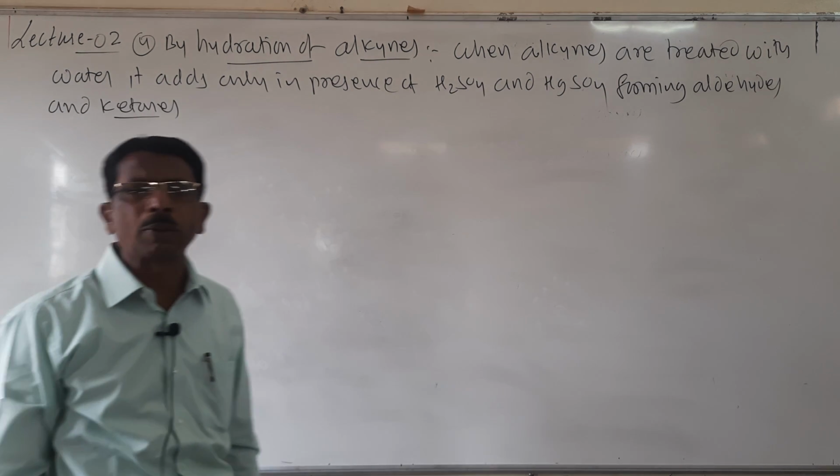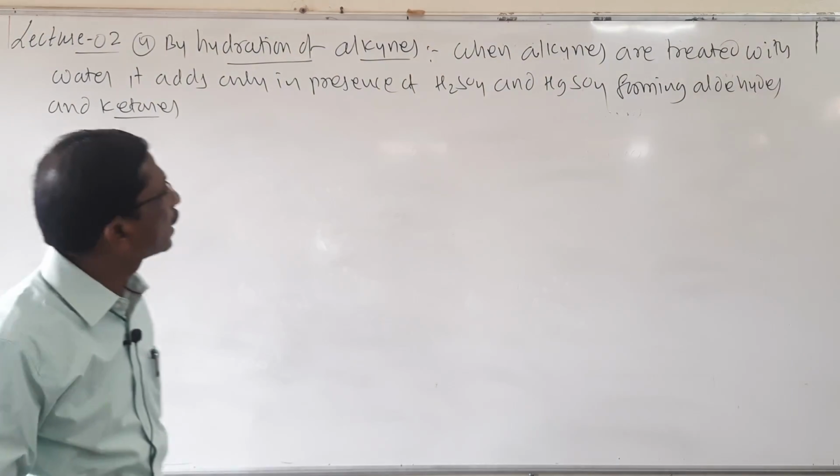It is the general statement, students. It is a general statement. Let us see an example.